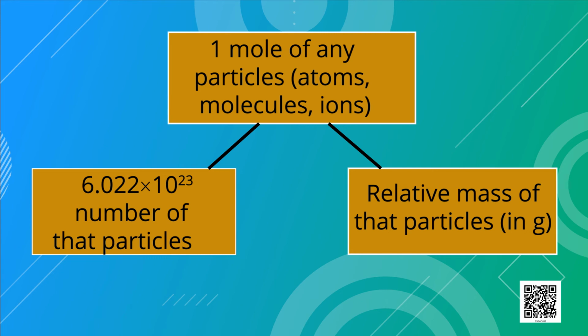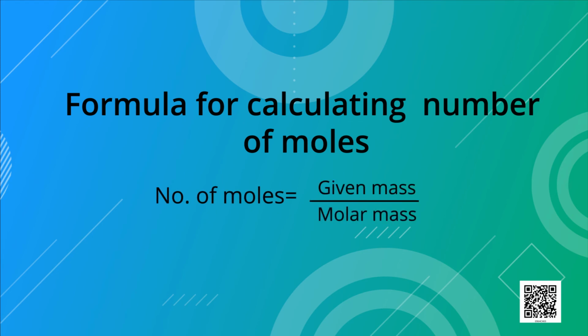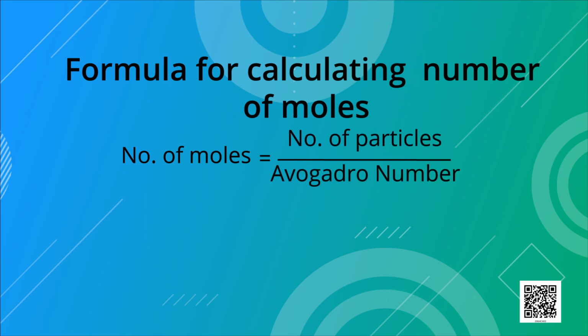Now let us know how to find number of moles. We have some formulae for calculating number of moles. First of all, if we have to calculate number of moles from given mass, the formula is number of moles is equal to given mass upon molar mass. Similarly, if number of particles are given, then the formula is number of moles is equal to number of particles upon Avogadro number. To remember these formulae easily, let us make them simpler.